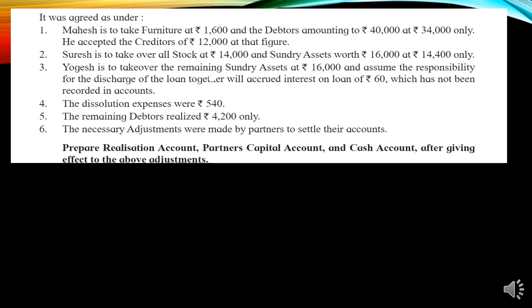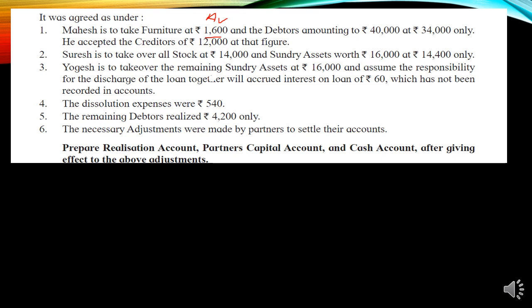Now students, let's understand what information is given in the adjustment. It is given that Mahesh, one of the partners, will take the furniture at 1,600. This is the agreed value. Whatever value is given in the adjustment is the agreed value, and whatever amount you see in the old balance sheet is the book value. We have to record the transaction at the agreed value. Only while transferring the assets and liabilities will we record at the book value.